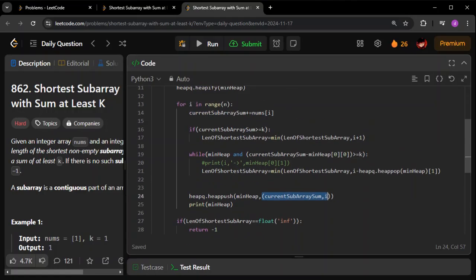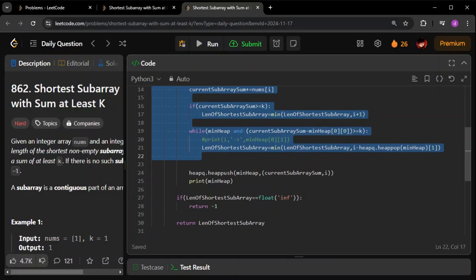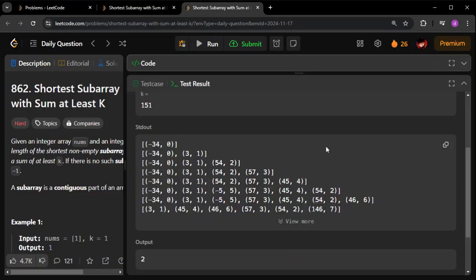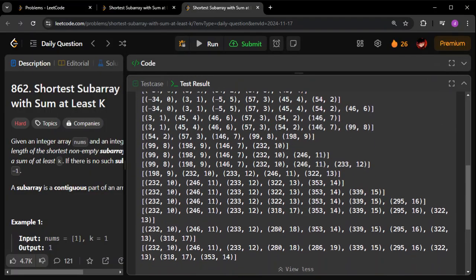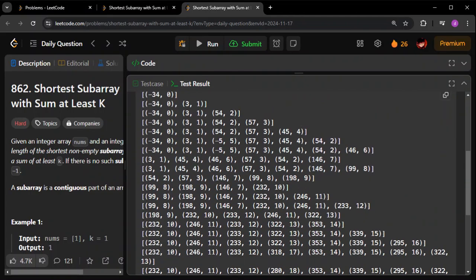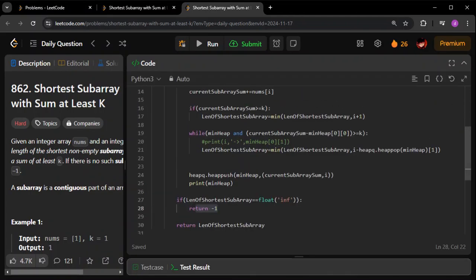Once we come out of this for loop, we are returning the answer. If it is not -1, we are returning the actual answer. So this is the output for that, and this is how it is happening. I can give you this output, and you can just go and check it out. So the idea is very simple. It is taking the smallest element.